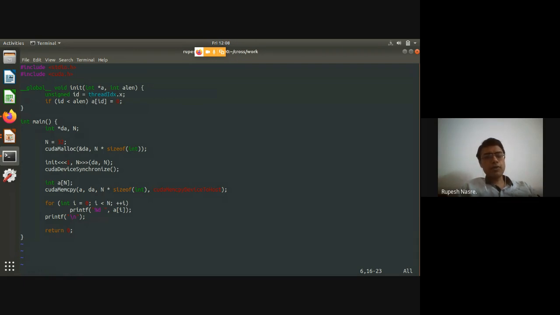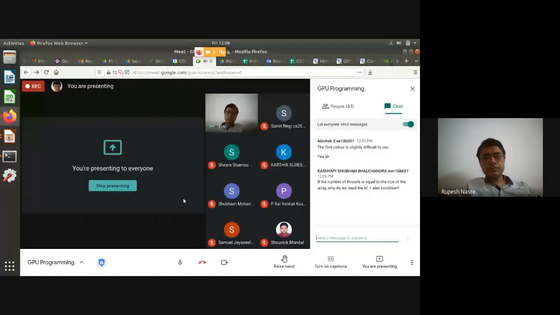Any questions so far on this one? If the number of threads is equal to the size of the array, why do we need it? No, currently it is not required. It's more for the future, but later we will require that. For now, it is not required. You can ignore that. Like CUDA device synchronize is optional. In this current program, this condition id less than length is also optional. That is correct. But it doesn't hurt, by the way. Right? So we'll require that condition soon. That's why I have kept it.